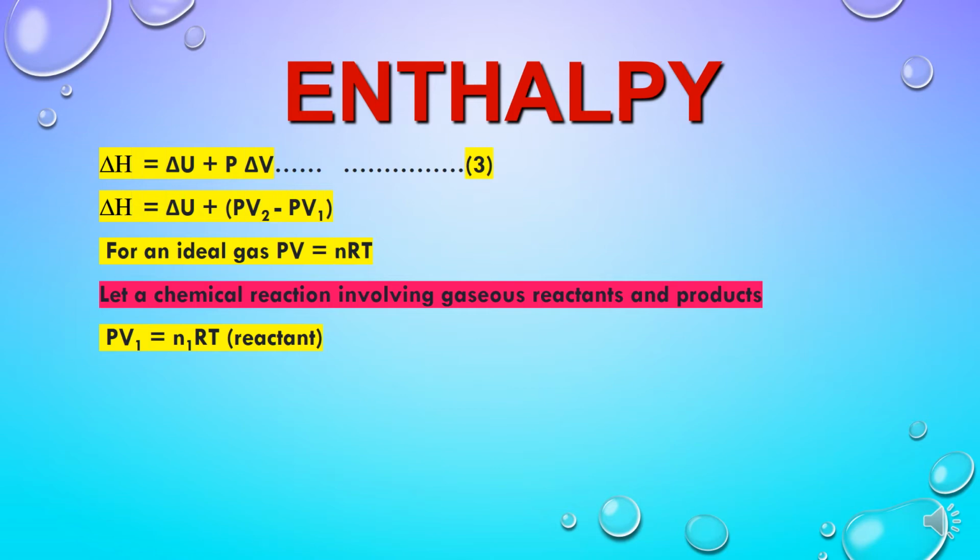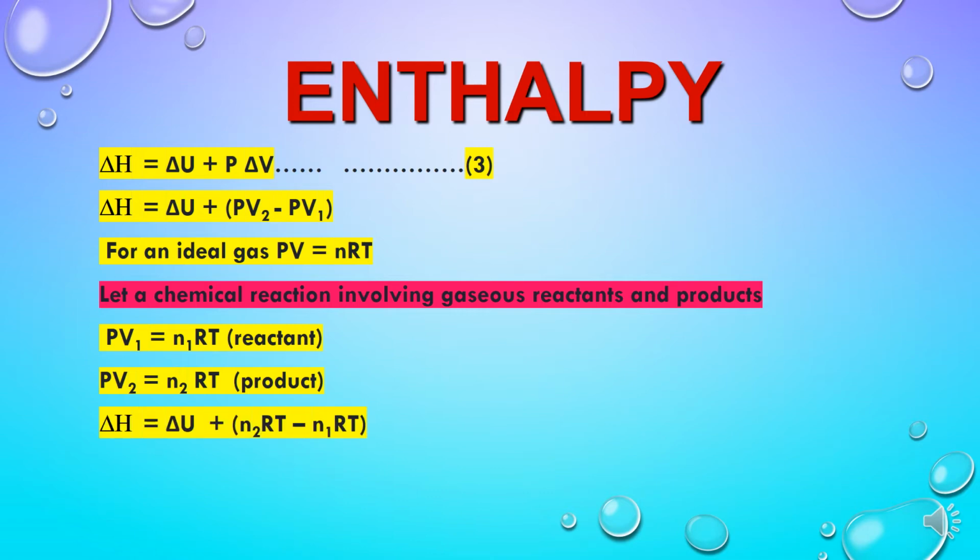So for those gaseous reactants, we can write PV1 is equal to N1 RT, and suppose N2 moles of products are formed in the reaction, so we can also write PV2 is equal to N2 RT. Now we can put the value of PV2 and PV1 in the equation written above, and hence we can get this equation: delta H is equal to delta U plus N2 RT minus N1 RT.